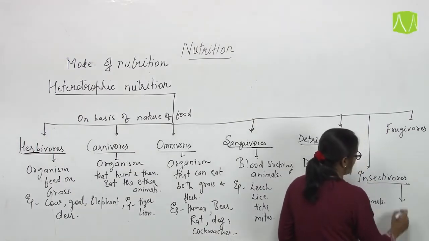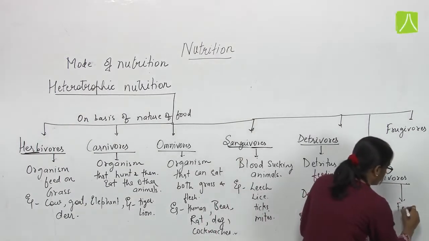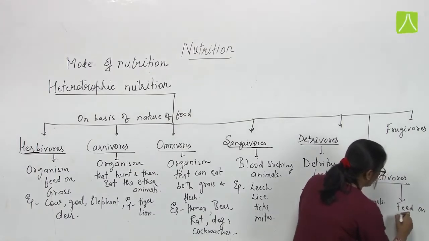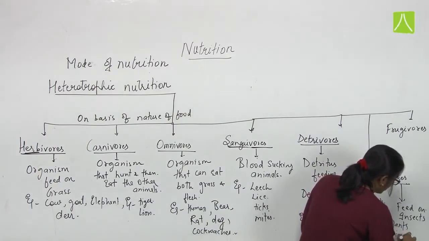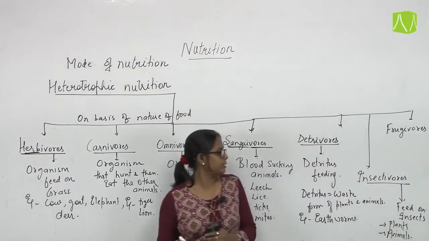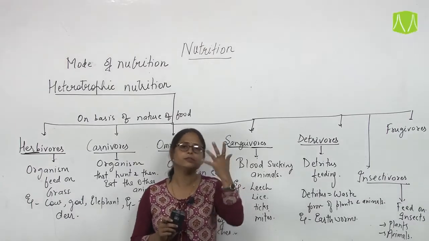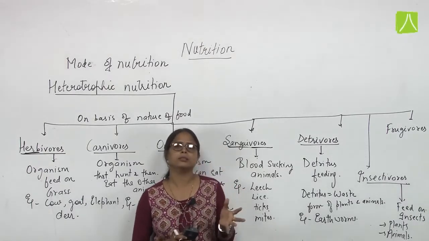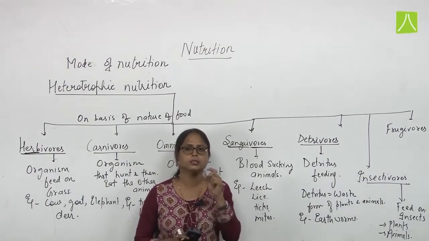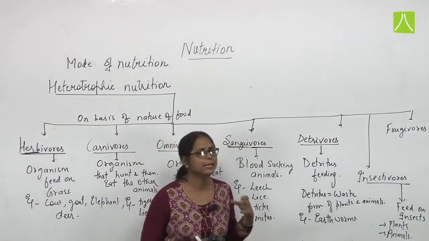Insectivorous are the animals or also including plants that can feed on insects. It includes examples of plants as well as animals. In plants, we can say all types of insectivorous plants, that is pitcher plant, Venus flytrap. These type of plants feed on insects. Why? Because they are living in such a soil which is deficient of certain type of nutrient like nitrogen.